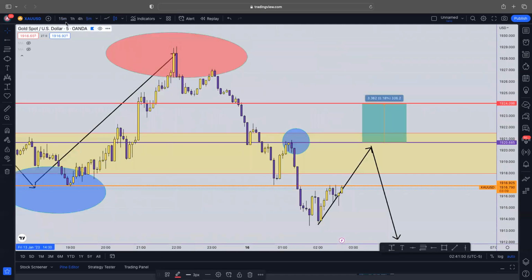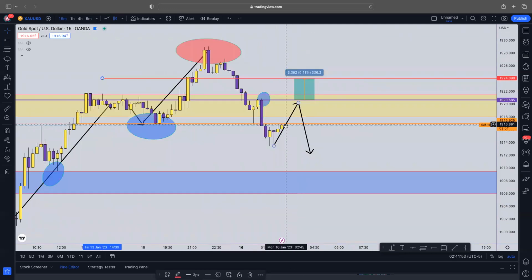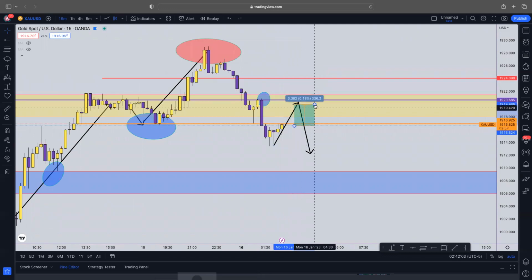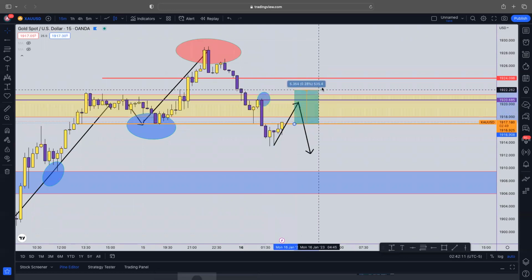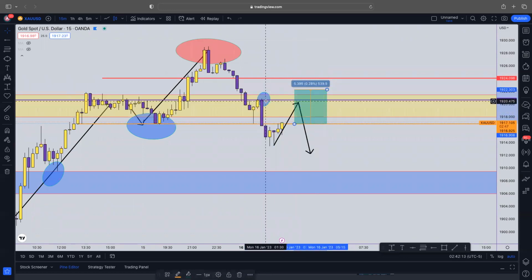All I would need for me to enter on this is for the next 15-minute candle to go bearish. Give me a bearish engulfing candle that closes below this candlestick right here, and that's the green light I need to take this setup. But until then, if I was to just enter without waiting on that bearish engulfing candle, my first entry would be here. And the stop loss once again would be right above the previous lower high point in the market.